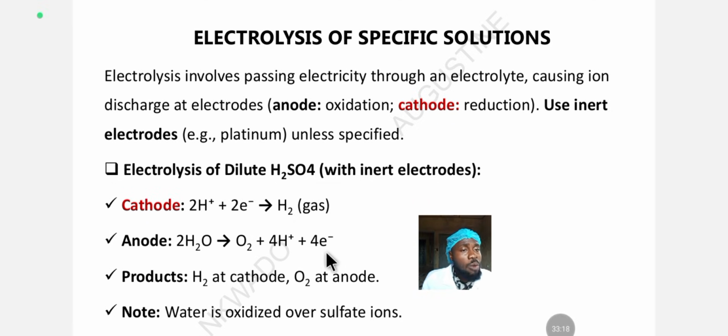You get what will come out there. What will discharge during the oxidation. Then you write the reduction for the cathode. You get what will come out there. That's it. If you have not taken my lecture on oxidation and reduction, please go and take it. It's in the playlist.